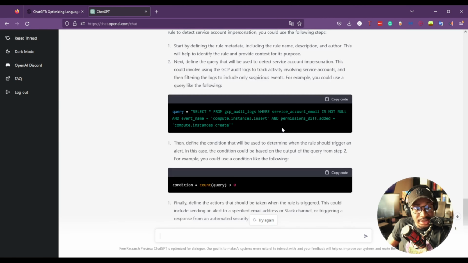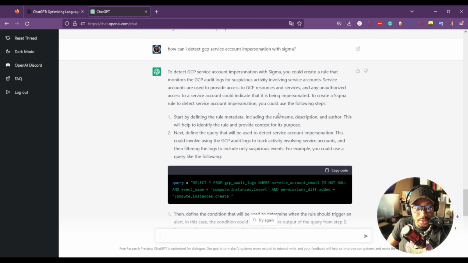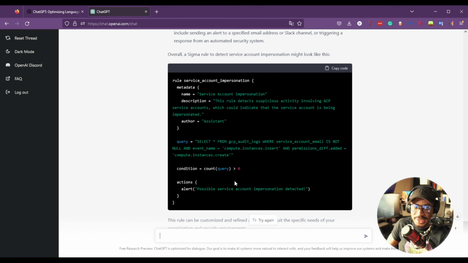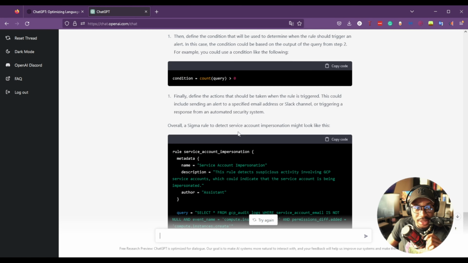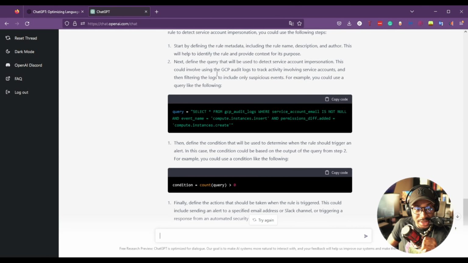Interesting, this is very interesting. So of course, audit logs. It already knows that we should use GCP audit logs. The approach it's taking to detect this is interesting. It's saying this could involve using GCP audit logs to track activity involving service accounts and filtering the logs to only include suspicious events.